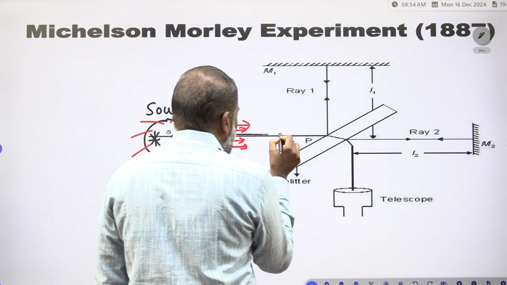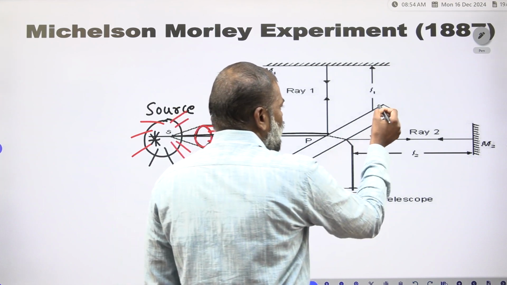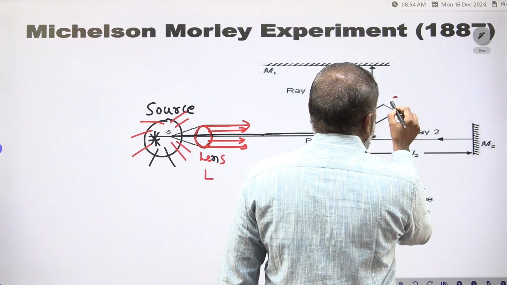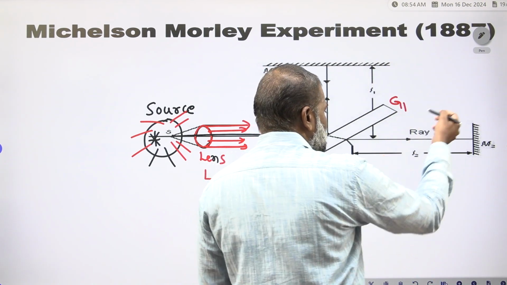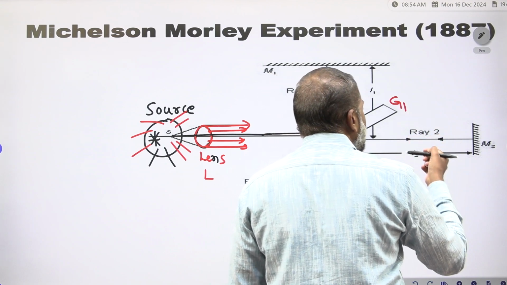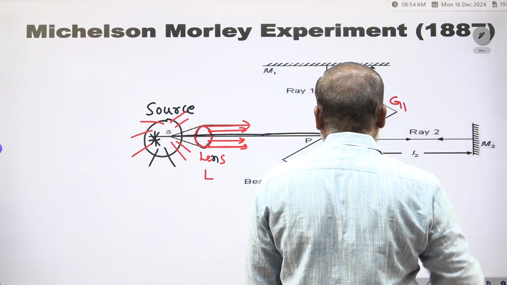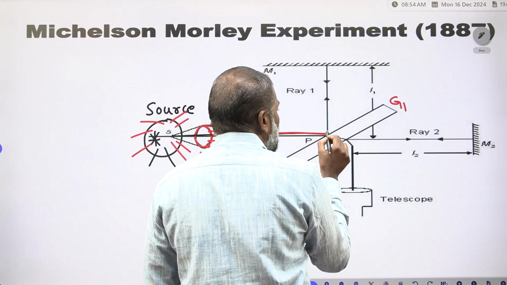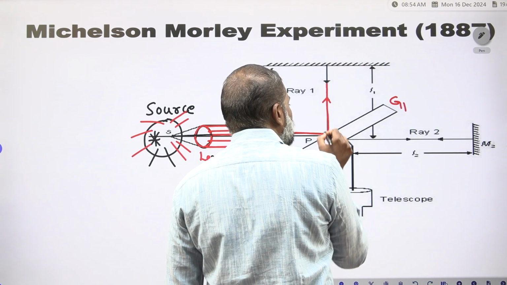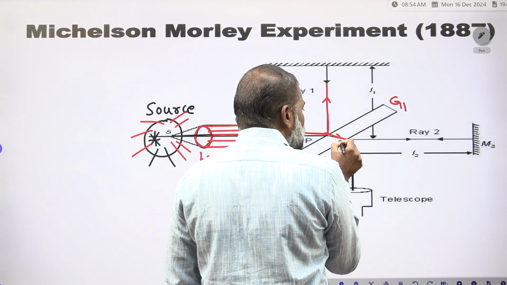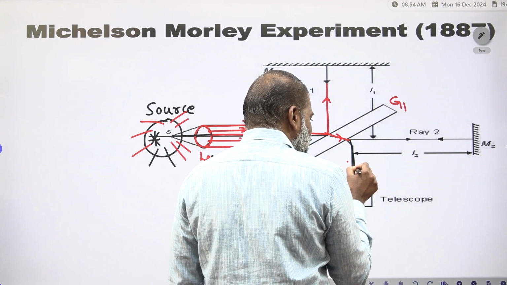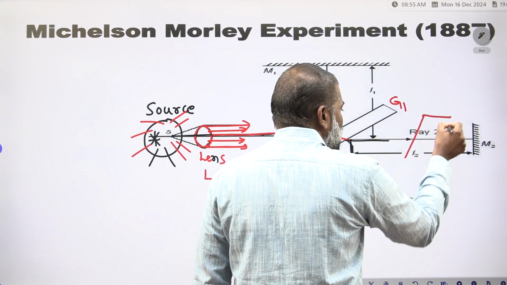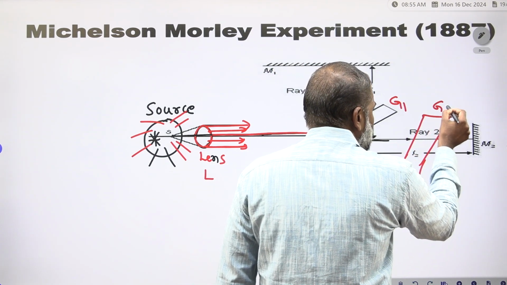After that, this ray is incident on the glass plate. This is a semi-silvered glass plate, G1, you have to take here. One more glass plate is also there, the other semi-silvered glass plate G2, which you also have to keep. This ray is incident on the semi-silvered glass plate, and some portion is reflected back and some portion is transmitted. This transmitted ray we are getting here. The reflected one goes to this side, where the other plate G2 is.